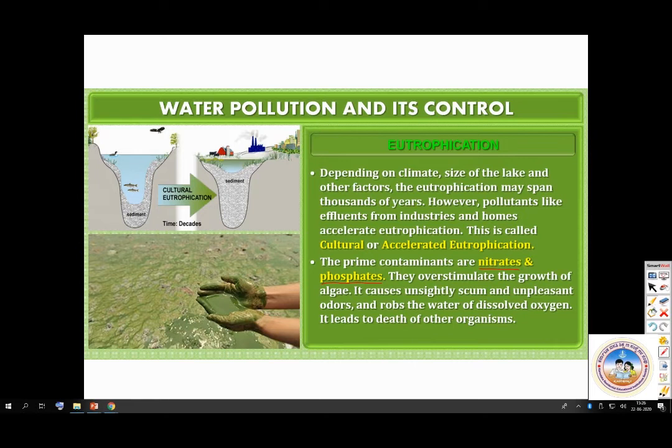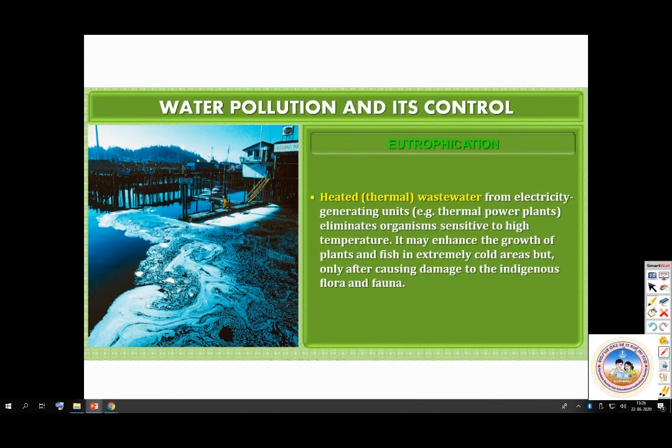Next, we come to thermal pollution. Look here at another one, heated or thermal wastewater. So what happens? From electricity generating units, especially thermal power plants, they take water to cool their machinery and they leave this water into the water body directly. So what happens here? It eliminates the organisms sensitive to high temperature. So if you release boiling water into a lake or anywhere, what happens? All the animals there will die. And when they die, what happens? Microorganisms that grow in high heat start to grow. So again it will cool down. So finally what will happen? It will damage indigenous flora and fauna.